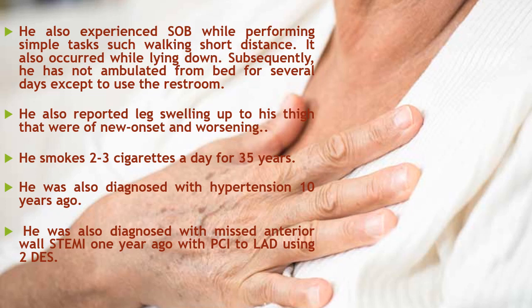Again, he's still a mild smoker. He was also diagnosed with hypertension 10 years ago. He was also diagnosed with anterior wall ischemia 1 year ago, with PCI to the LAD using 2 drug-eluting stents.